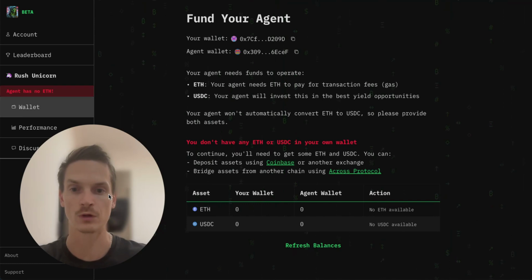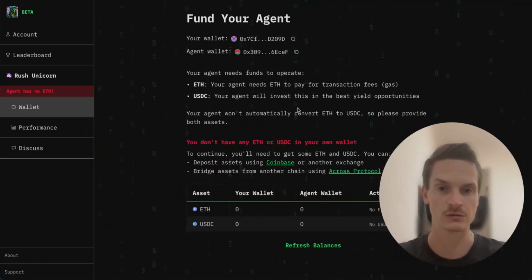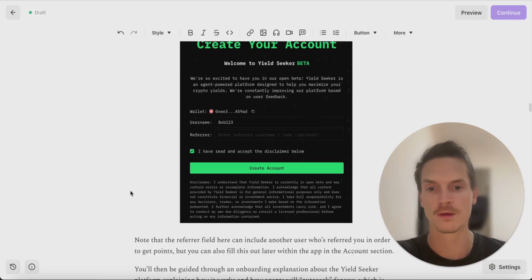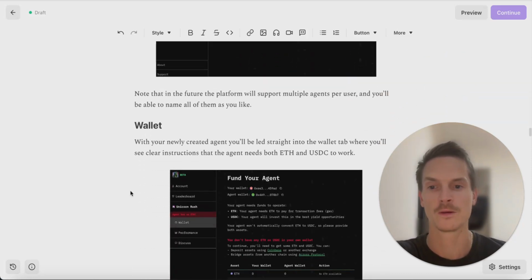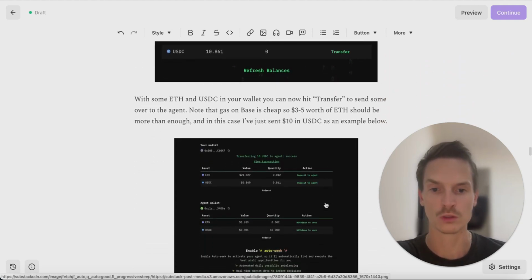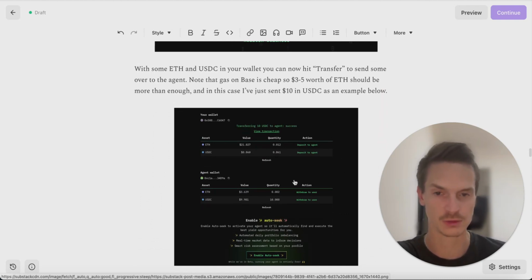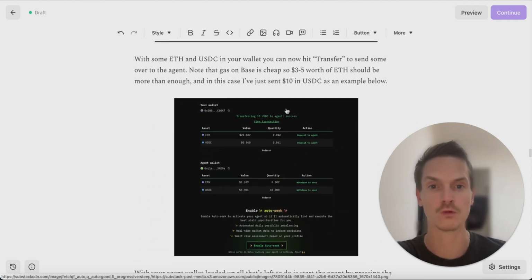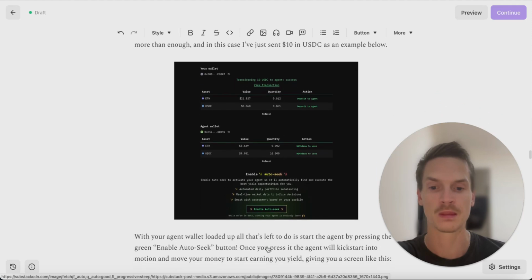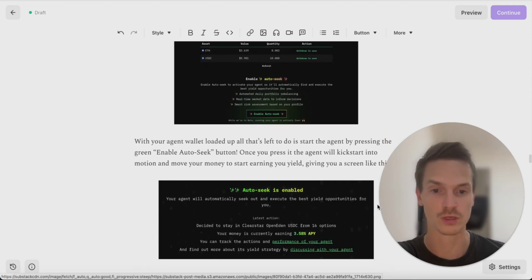Now, what I'm actually going to do is hop over into a different account. But first, let me just show you what this would look like. So if we go through, we create the account, then you've got this wallet. Now, when you've sent it in, you'll see this, and you'll see the transfer buttons come through. And once you've transferred, you'll get to the account page, which I will show you. But the very first time you do this, you'll be given this screen and asked to hit enable to actually start the agent, right? Now, once it's enabled, it will show the action it's taken.